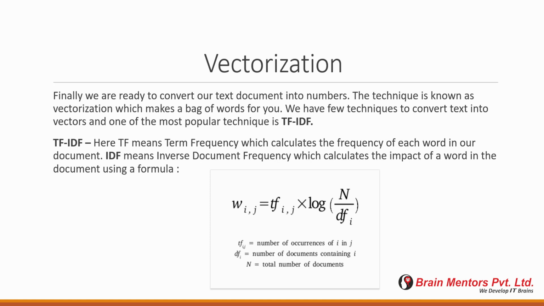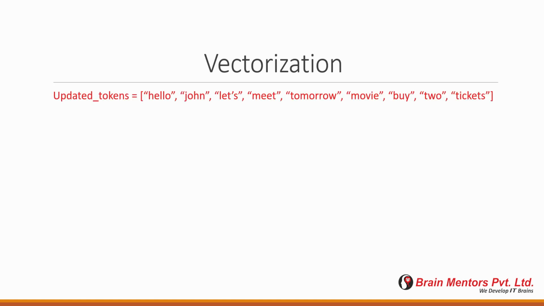So after performing the vectorization, we will see one by one how our output will look. So this was the updated tokens.